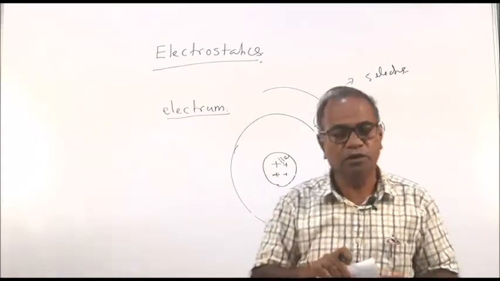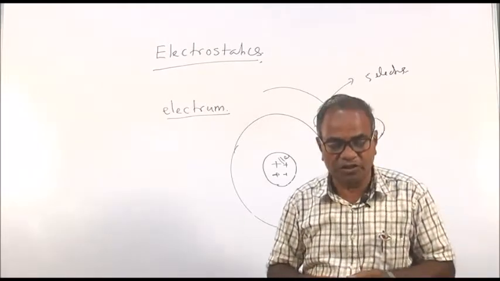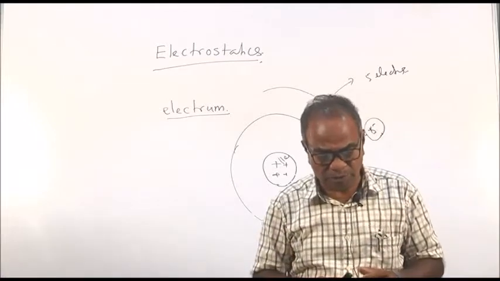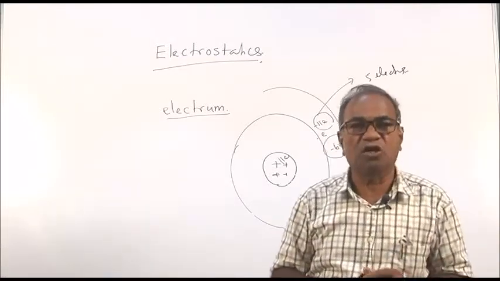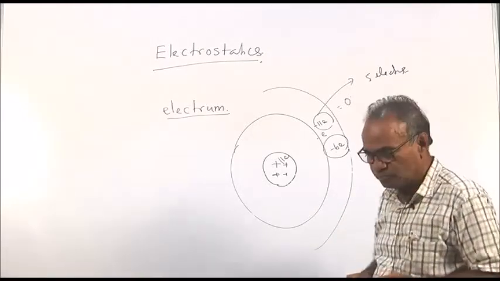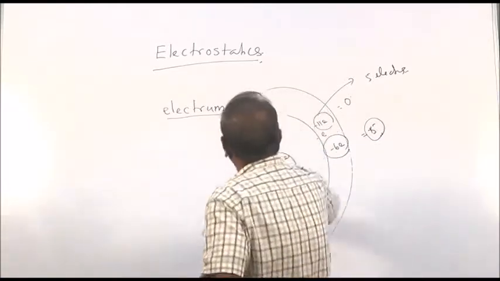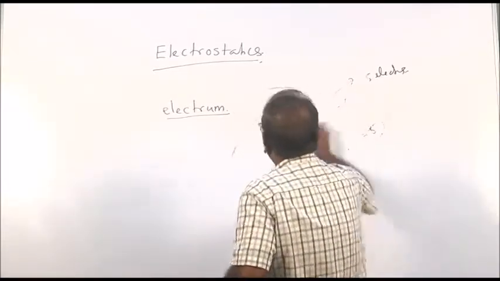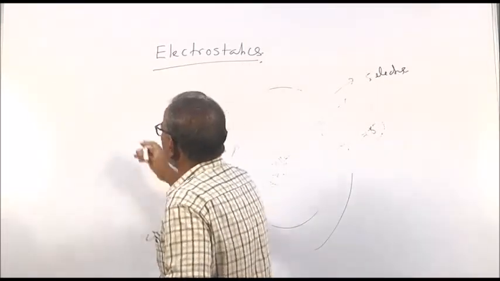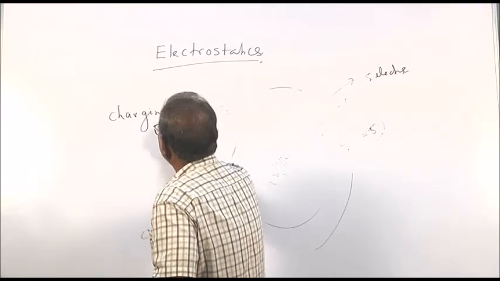So, there are two types of charges, one is positive charge, another is negative charge, and charging a body can be done by three processes. One is charging by friction.